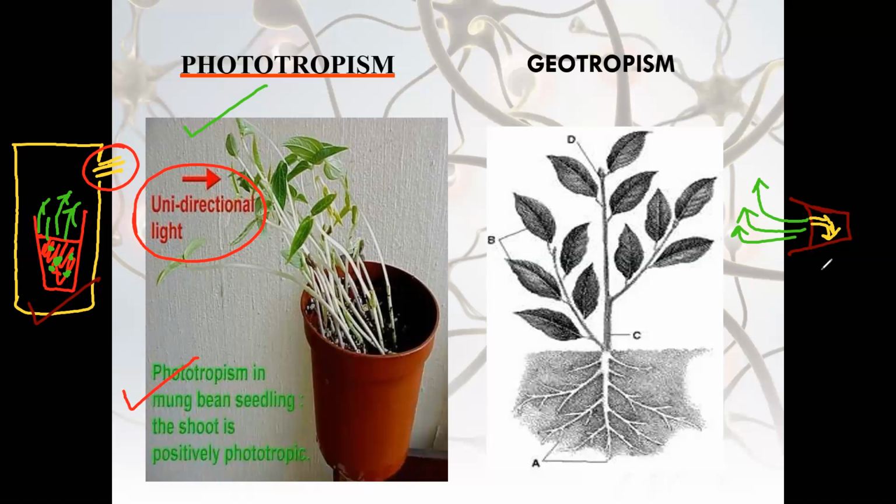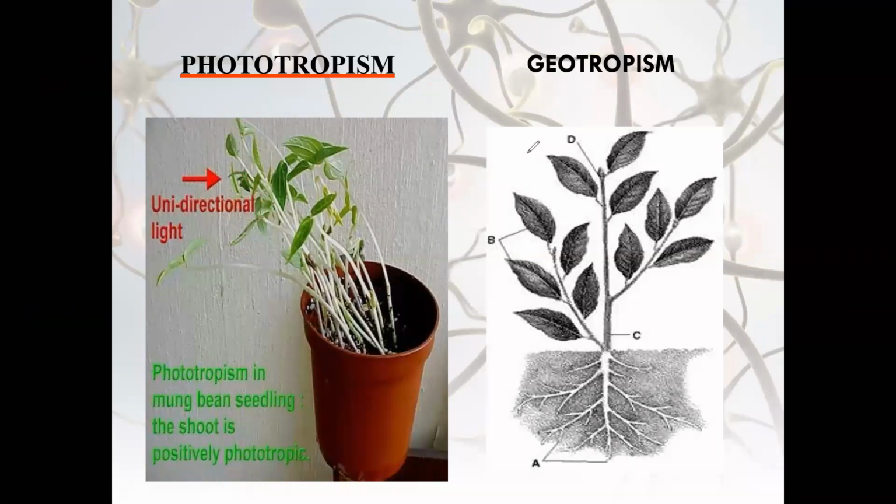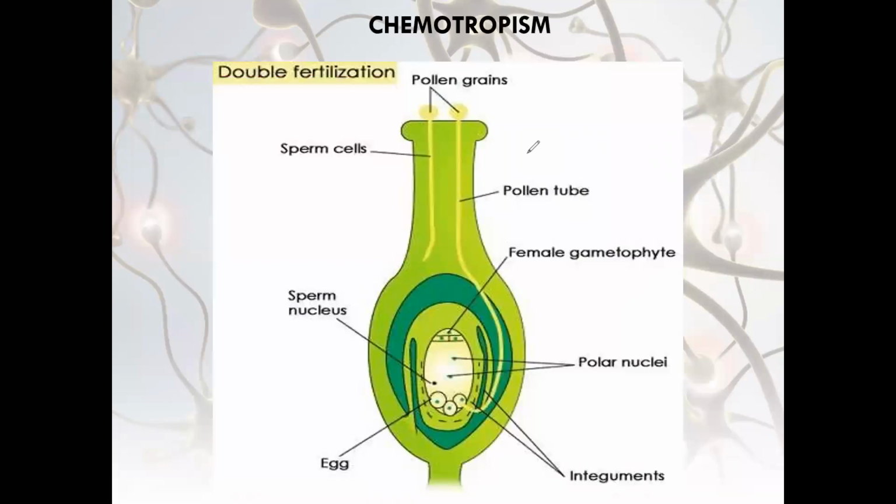So roots are showing positive geotropism and shoot is showing negative geotropism. Here, shoot is showing positive phototropism and roots will be showing negative phototropism. So these are the types of phototropism and geotropism. This is the example of chemotropism.